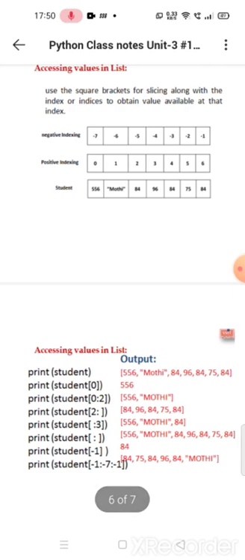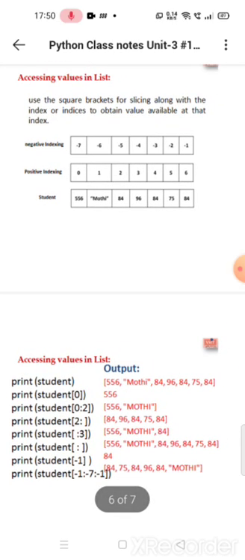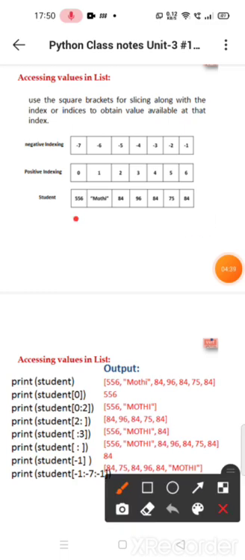Here I am taking 7 elements, so starting at 0 we go up to 6. Student of 0 is 556, whereas student of 1 is Moti, student of 2 is 84. I mean it is the index value.